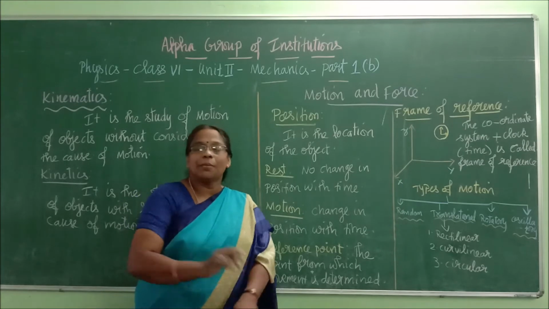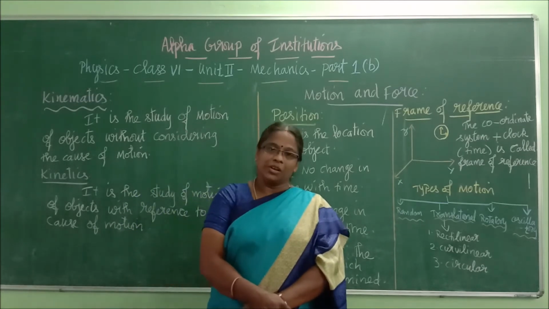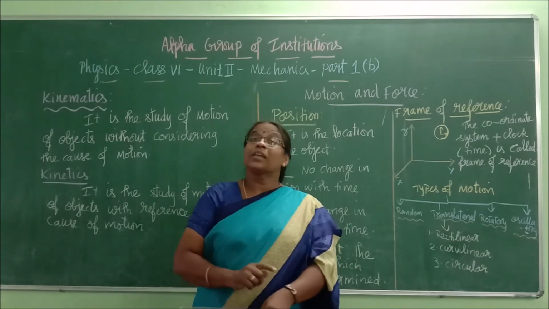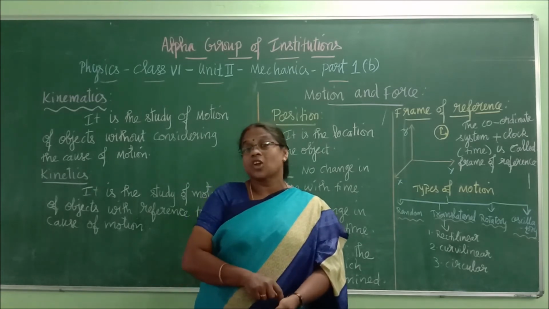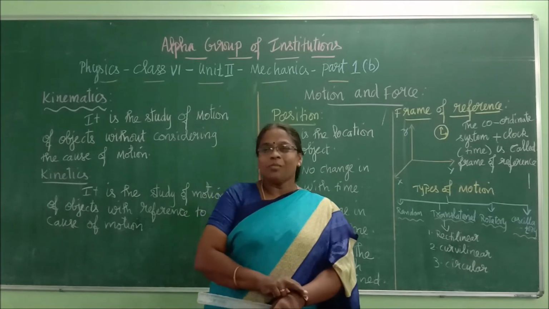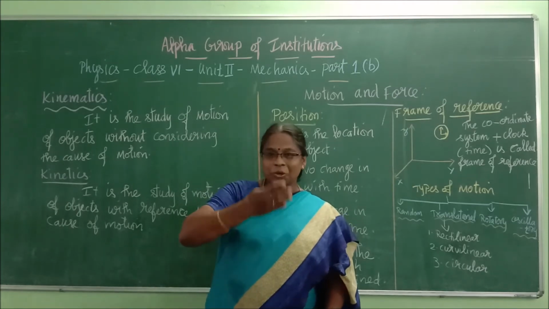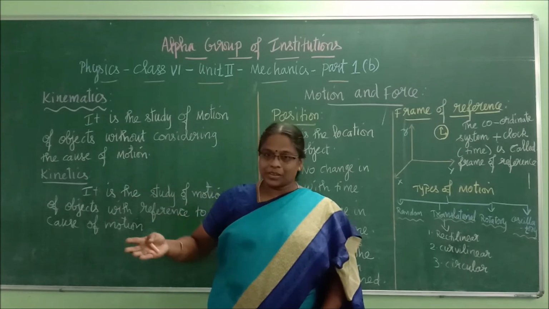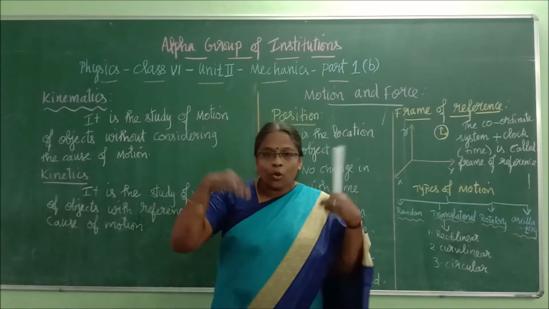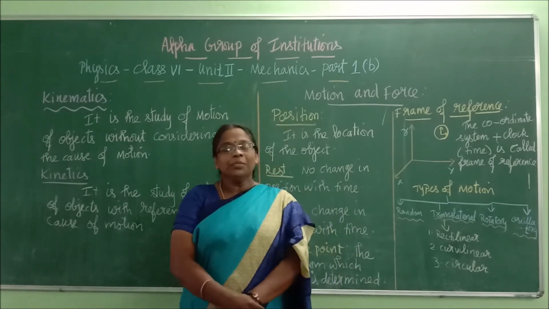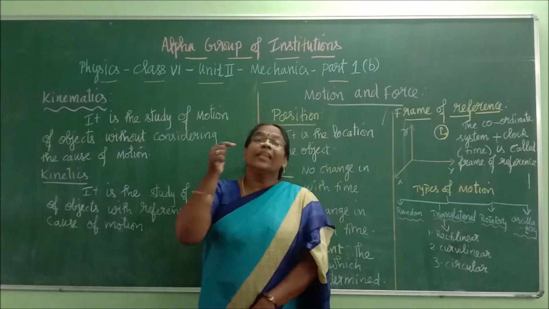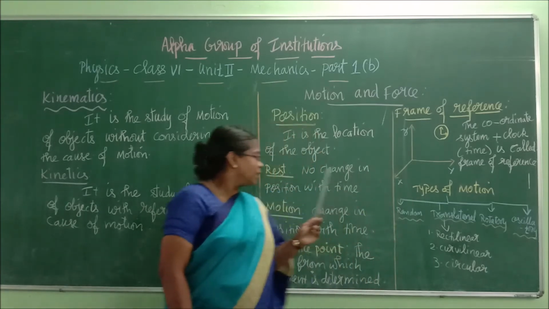For example, if I stand here for 5 minutes, you can't stop the time. You can stop your watch or clock, but you cannot stop the time. The time will be moving. As the time proceeds, if the object's location does not change with respect to time, then that condition is called rest.